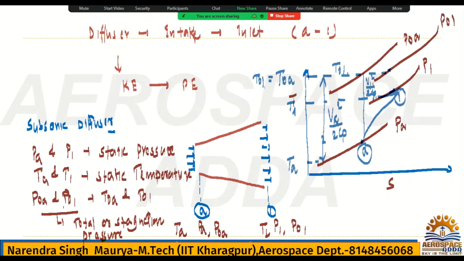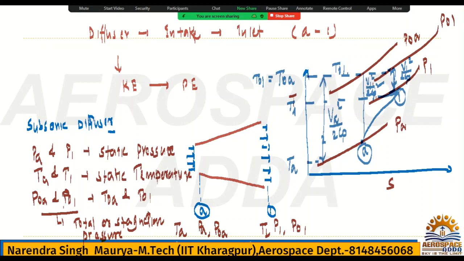It is the same because here I have set this point 1 and this is the P naught 1. So here what is the velocity? You can say V1 square by 2Cp. Here I have already written V1 square by 2Cp.